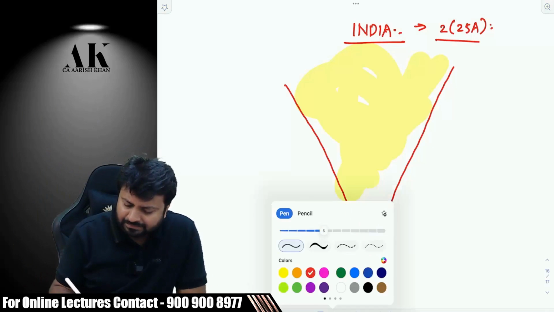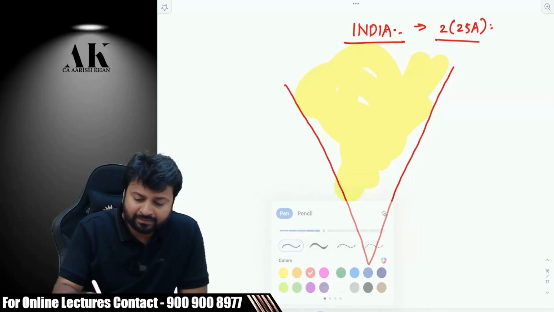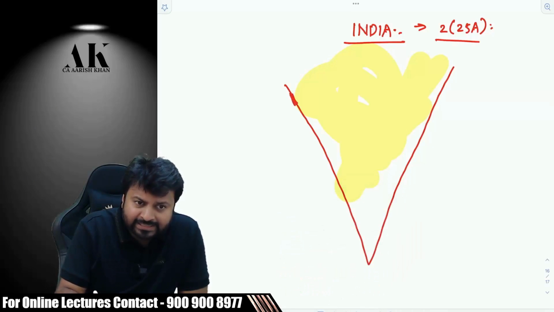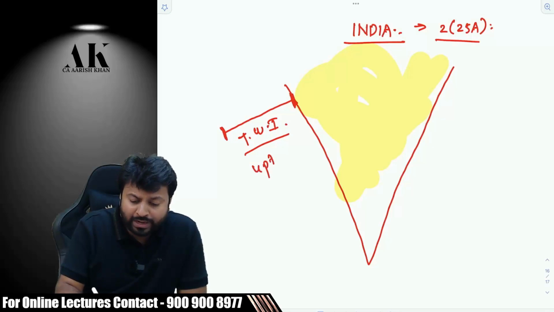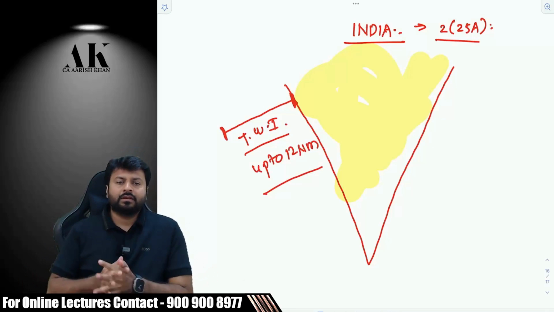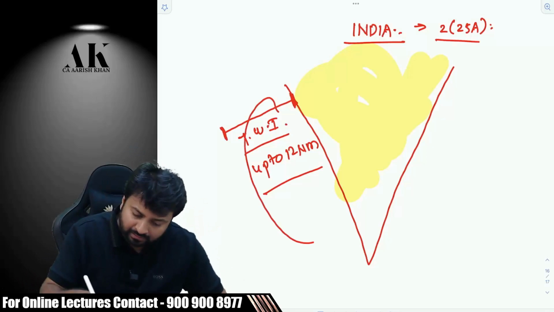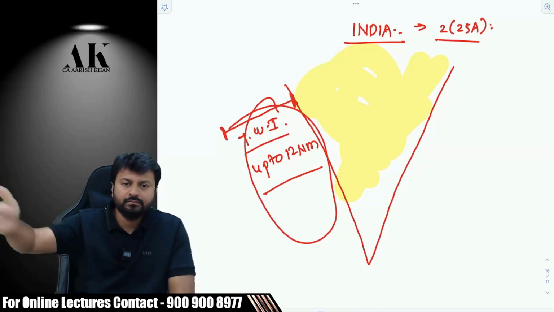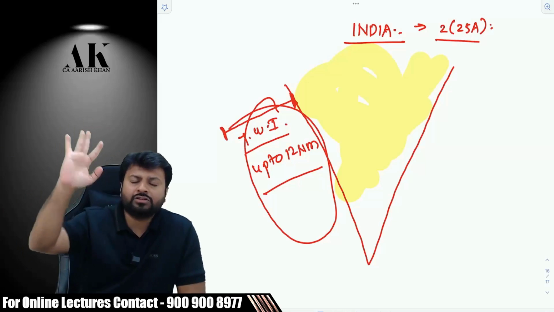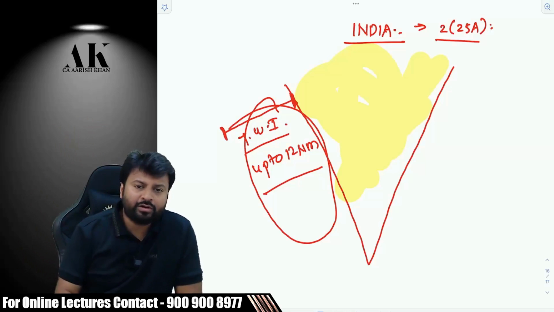So definitely the landmass is India. Apart from that, listen carefully. Suppose the landmass ends here. So the water area, which is called in technical words the territorial waters of India, TWI, up to 12 nautical miles, is also India. So if you do any activity over here up to 12 nautical miles from the seashore, from the land, that will also be considered as a part of India only.